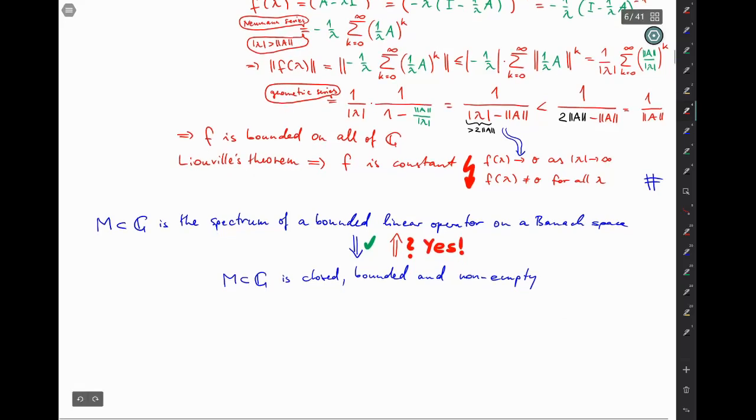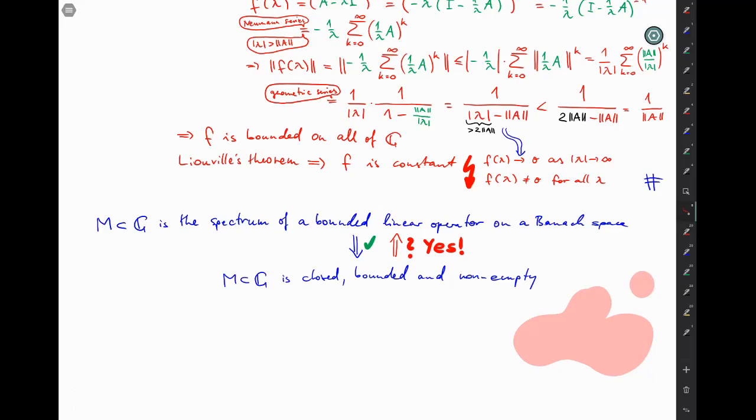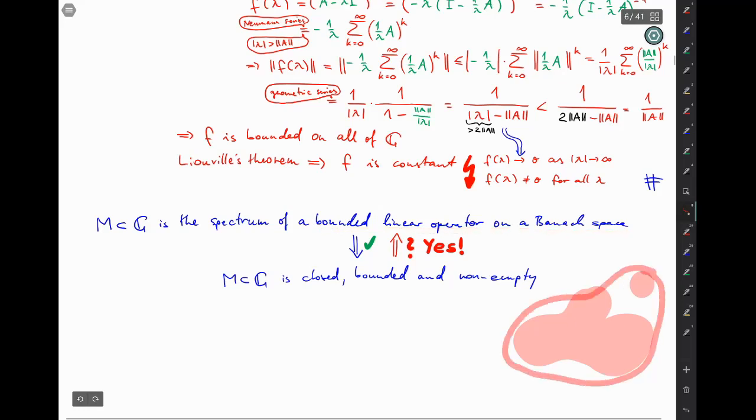So if you're given a subset of the complex plane that is closed, bounded, and non-empty, maybe like this, and a little bit over here, then you can construct a bounded linear operator on a Banach space whose spectrum that here is.